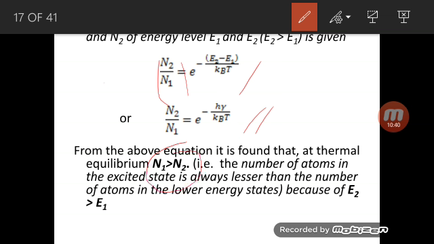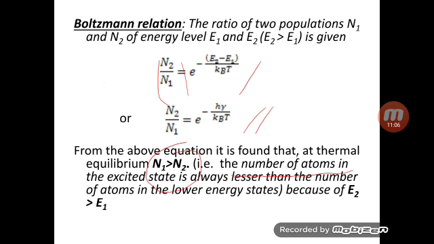That means the number of atoms in the lower energy state is always higher than the number of atoms in the excited state. Or in other words, the number of atoms in the excited state is always lesser than the number of atoms in the lower energy state. Or in simple words, the number of atoms in the lower energy state is always greater than the number of atoms in the higher or excited state.